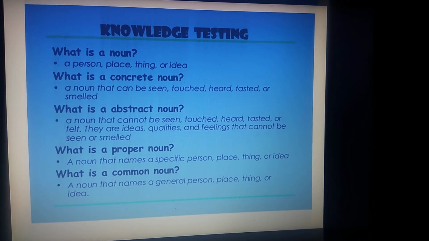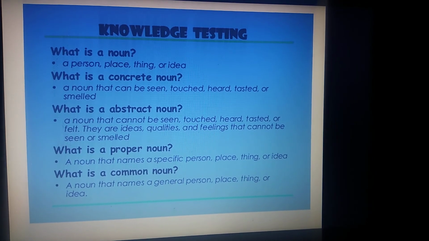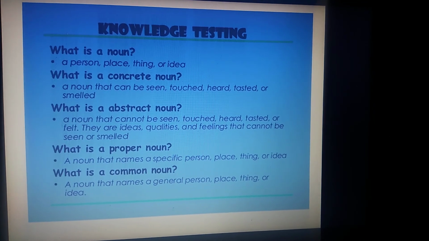What is a proper noun? A noun that names a specific person, place, thing or idea. What is a common noun? A noun that names a general person, place, thing or idea.